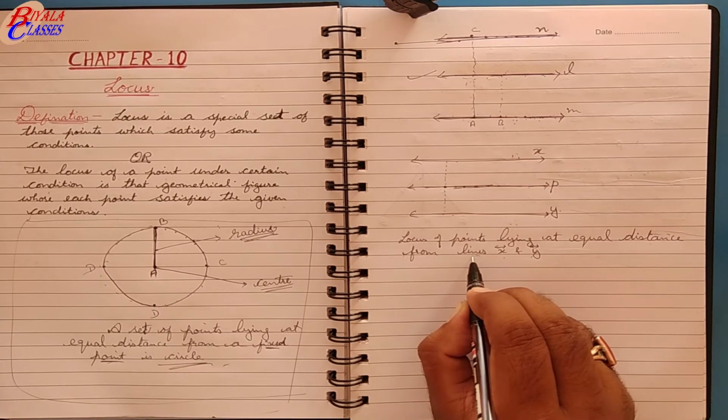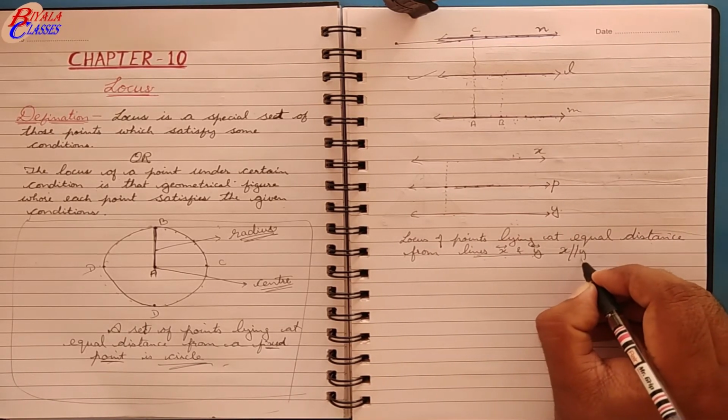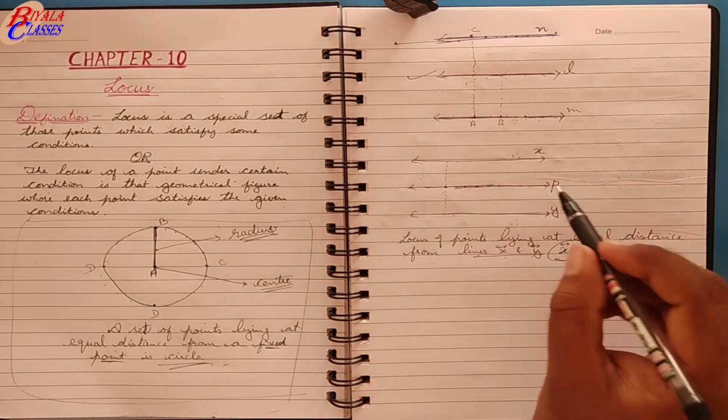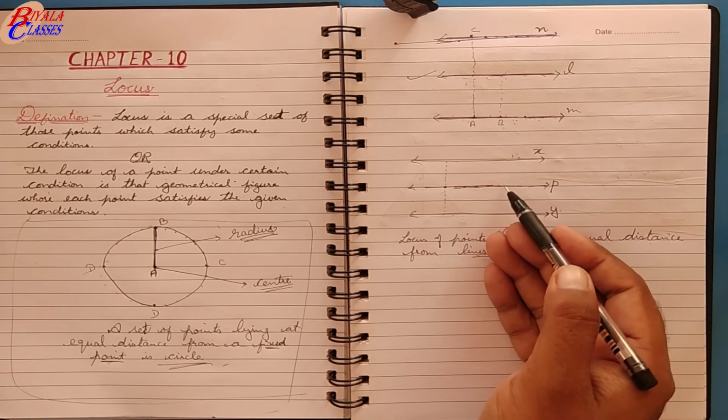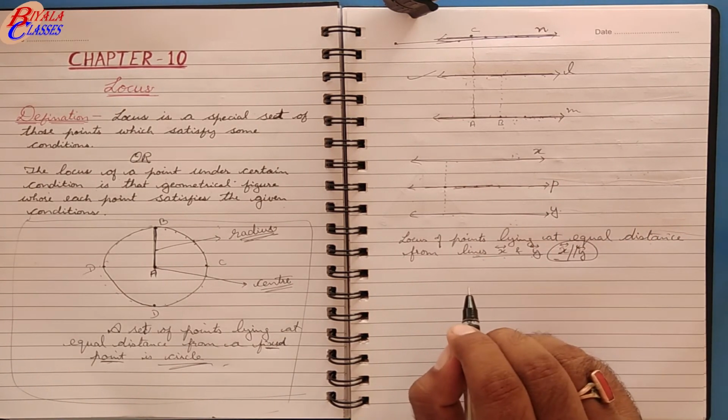So here the condition is X is parallel to Y. The two lines which are given to us, they are parallel to each other, and the locus will again be a line which is parallel to both the lines.